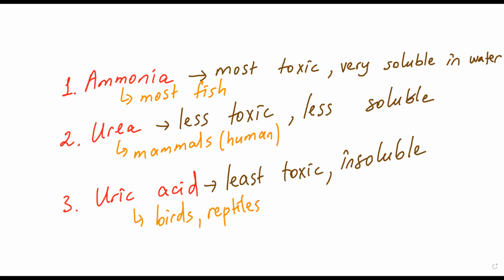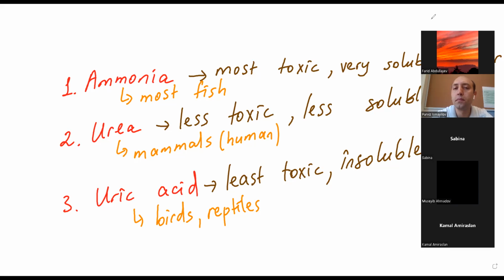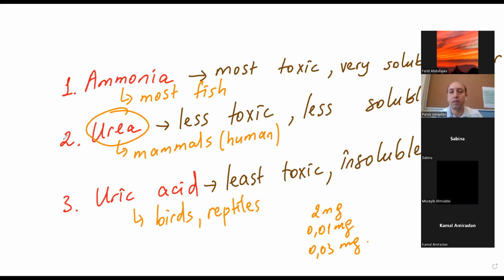And now I will give you third information. What's your question? Ms. Pervis, does it mean like in this nitrogenous waste, all of these 3 must contain there, or only one of them? No, let's say that this information, I'm just giving an example. Let's say in our urine, urea is 2 milligram, ammonia is 0.01 milligram, and uric acid 0.03 milligram. So mostly we use urea. Concentrations, let's say, are different from each other.